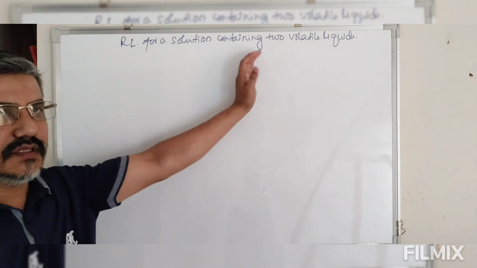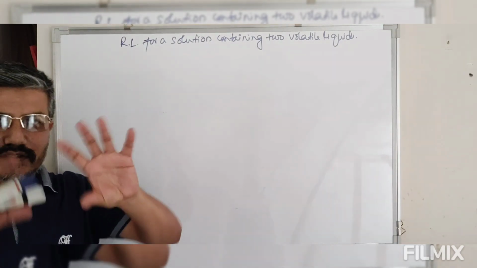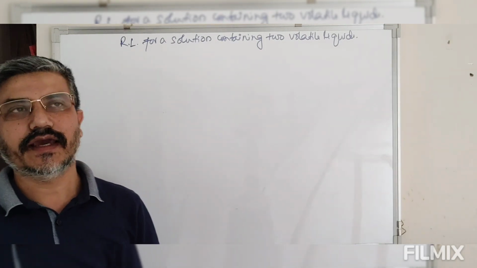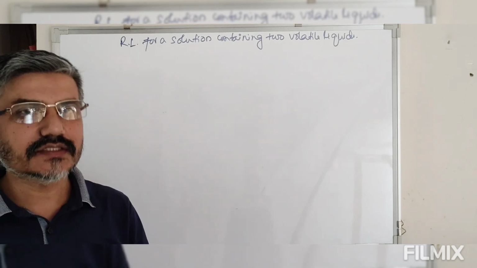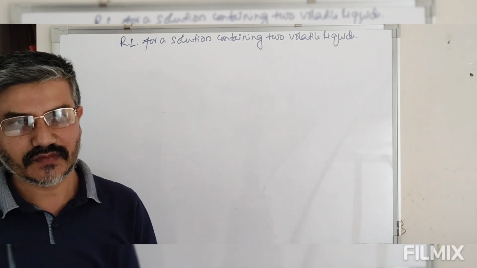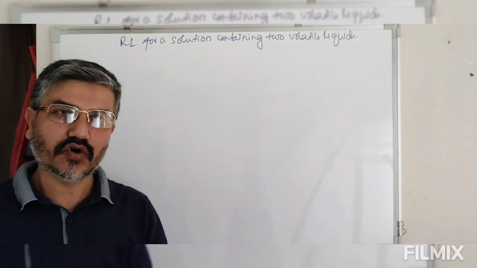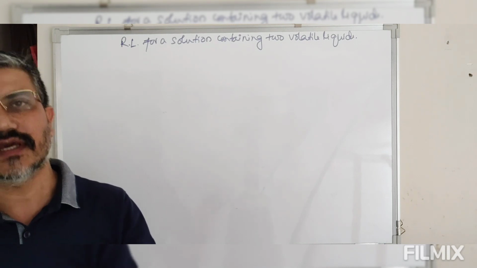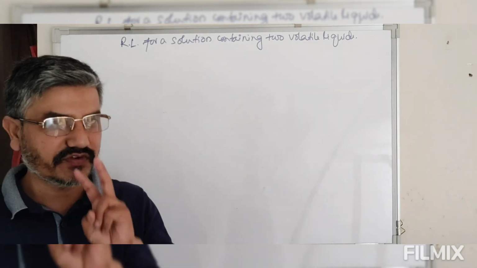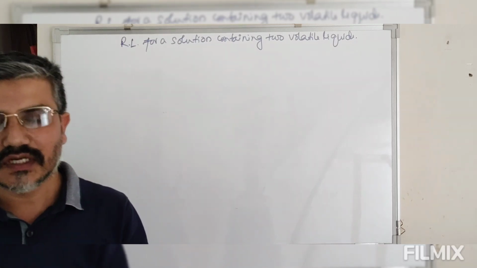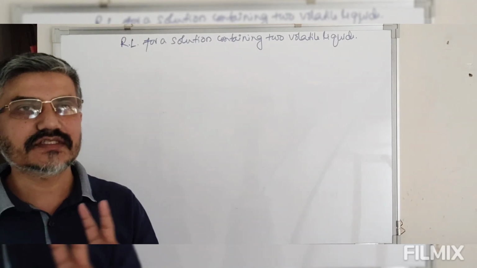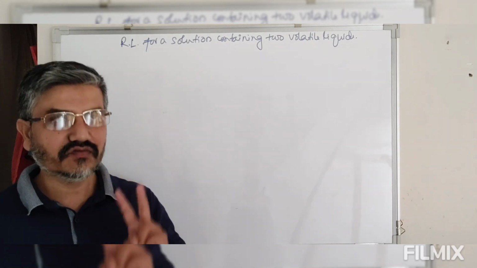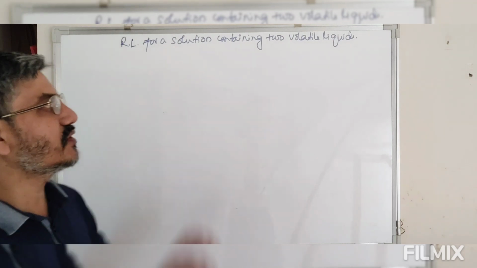Now the next point that we are going to discuss is, we take a solution of two liquids, and both the liquids are volatile, and both components follow Raoult's law. So that means instead of having a non-volatile solute in a volatile solvent, we are having a volatile solute in a volatile solvent. So the vapor pressure will have contribution of both components, and strictly we are saying that both components follow Raoult's law. Then let's see what is the vapor pressure of this type of solution.